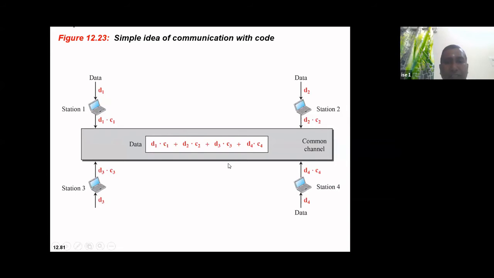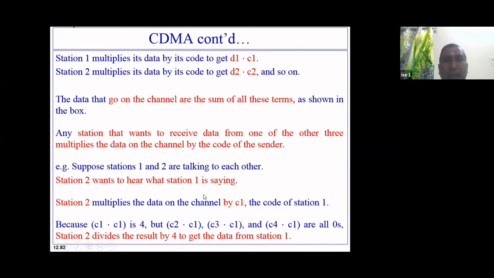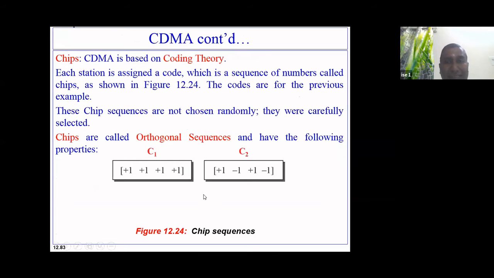Okay, so this is how the chip sequences are designed. Basically C1 and C2 are given by this. C1 is taken as plus. I'll also tell you the method of getting these chip codes. These are not randomly picked values. They are very carefully selected values, and these are called orthogonal sequences. How they come as orthogonal sequences, I'll tell. When you multiply C1 with C2, the end result you will get is 0.